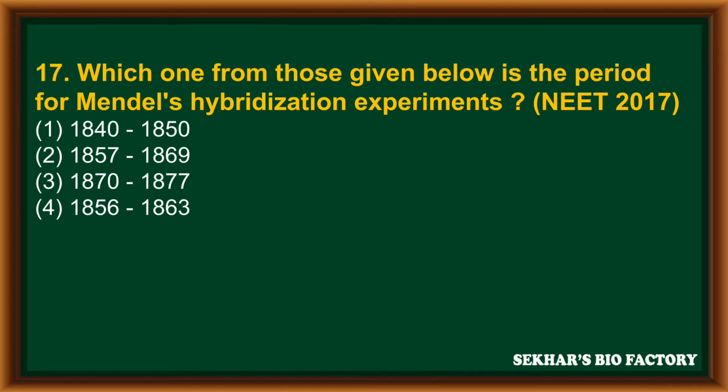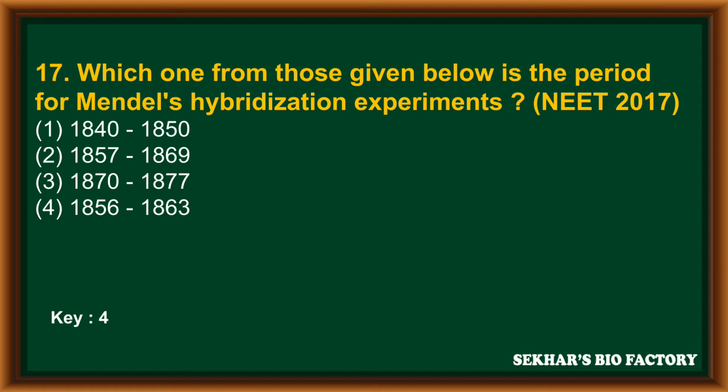Question number 17. Which one from these given below is the period for Mendel's hybridization experiment, from NEET 2017? First option 1840 to 1850, second option 1857 to 1869, third option 1870 to 1877, and fourth option 1856 to 1863.